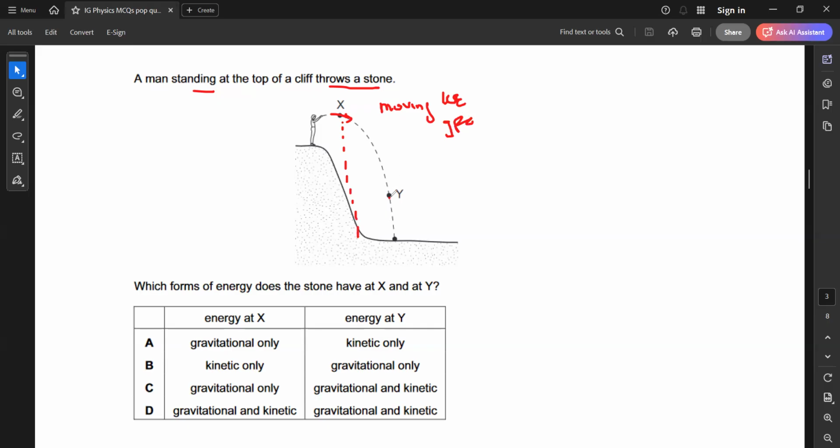At position Y, the stone is also moving. If it is moving, which form of energy does the moving object possess? It possesses kinetic energy. And because it is at a certain altitude or height, it will also have gravitational potential energy. That's why D was the right answer: it possesses kinetic and gravitational potential energy at both positions, X as well as at Y.